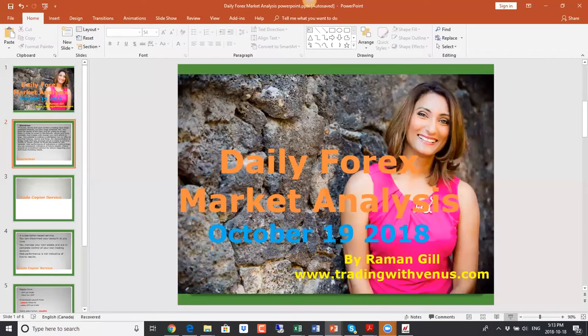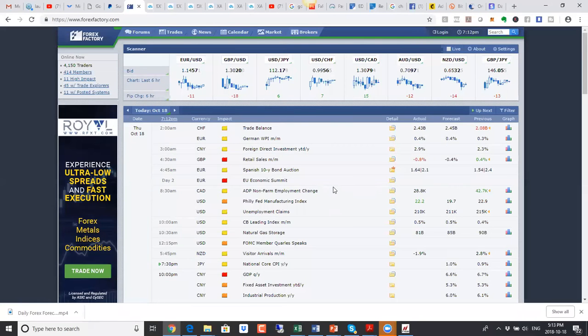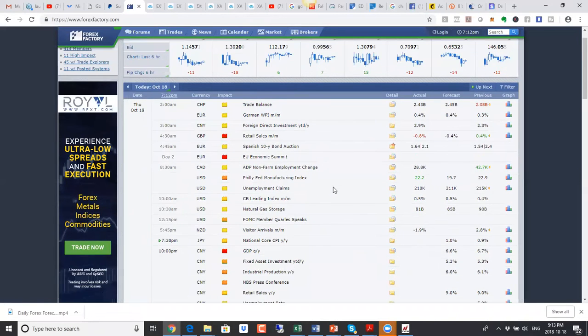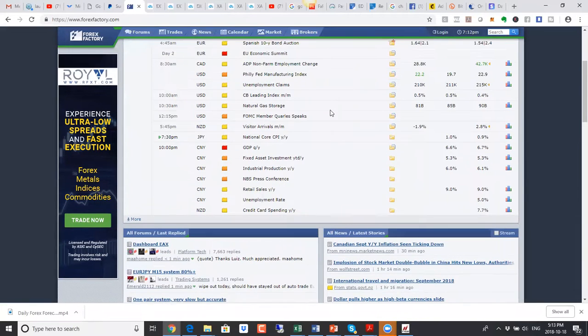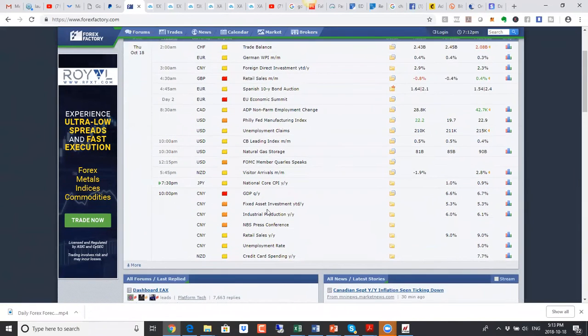As usual, we'll start off by taking a look at our calendar here. So today we have coming up in the evening, GDP numbers for China. Now these can be important for Australian dollar and New Zealand dollar, because Australia and New Zealand are both big trade partners with China. And if China's economy is not doing well, then that will have an impact on Australia and New Zealand.